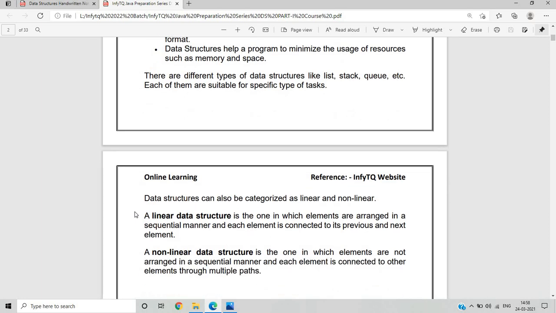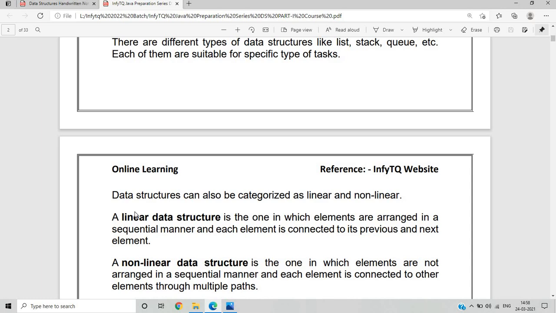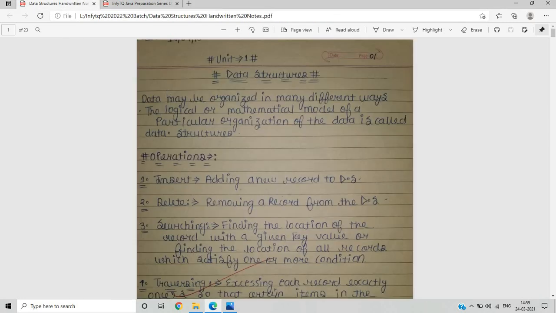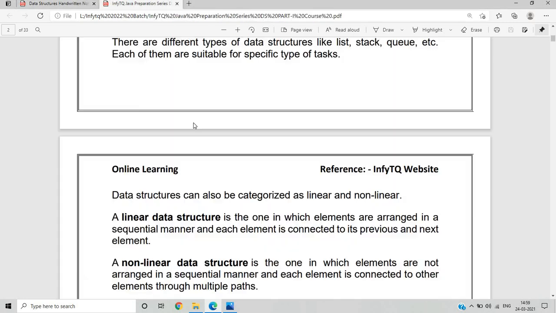As we all know, we learned this in the previous video on data structures using Python, because some parts are the same for data structures using Python and data structures using Java. So these handwritten notes are very useful for all of your preparation on data structures.